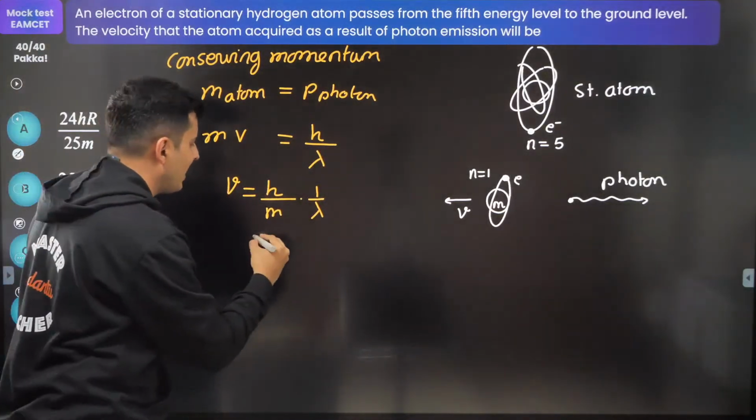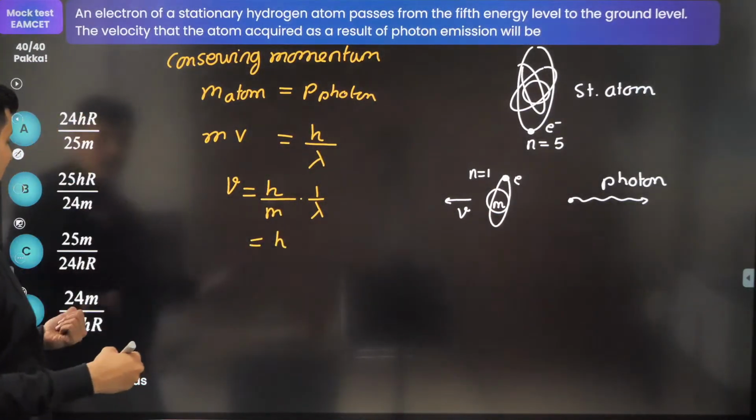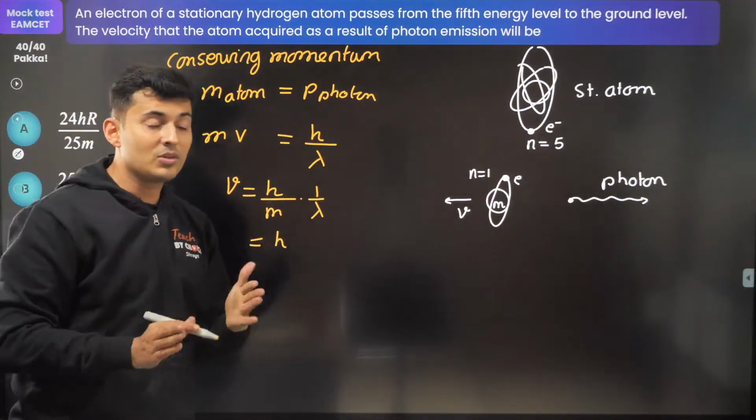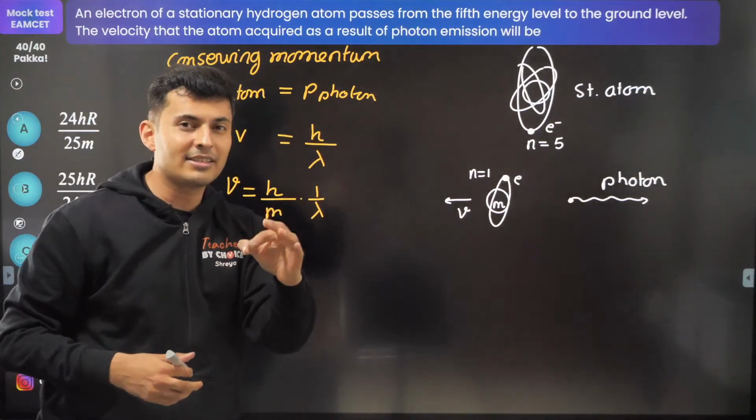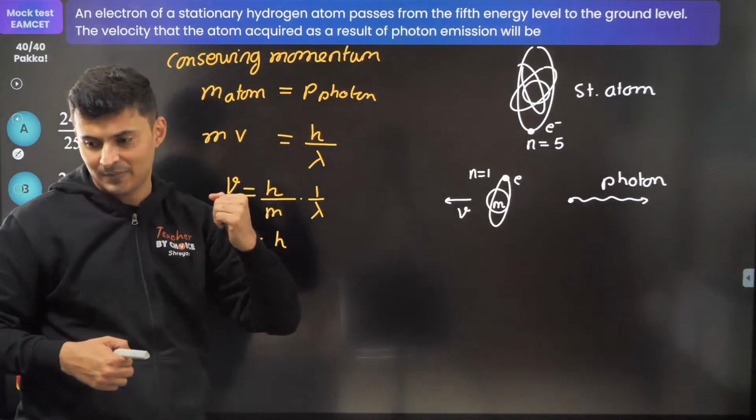Now what do we do? 1 by lambda is Rydberg's constant. Do you see? Take a hint from the options. So some students get confused about what to do next. Always take a hint from the options.